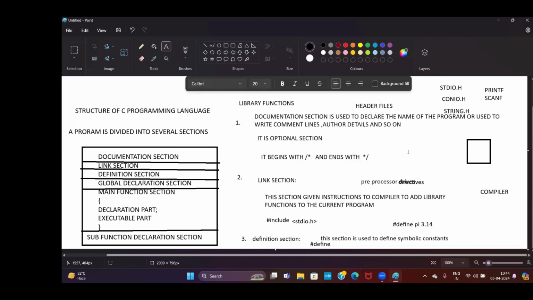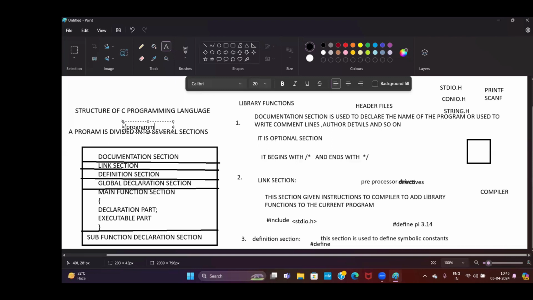The structure of C programming is a way to write a program. If you want to write any C program, you have to follow one structure. Such a structure is called the structure of the C programming language. It is used to write the program in a particular format, so it is nothing but the programming format or architecture of the program.